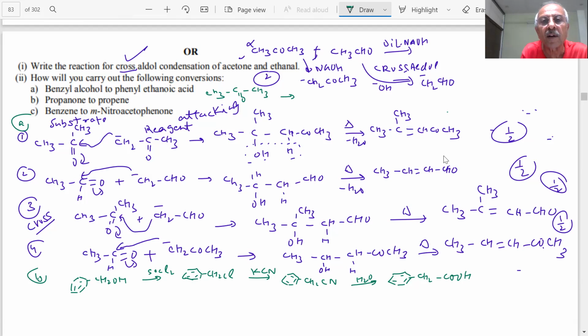If I convert this into alcohol, and then if I do the dehydration, then propene will come out. How will you convert ketones into alcohol? What are you doing? Reduction. Within reduction, what reagent are you using? LiAlH4.